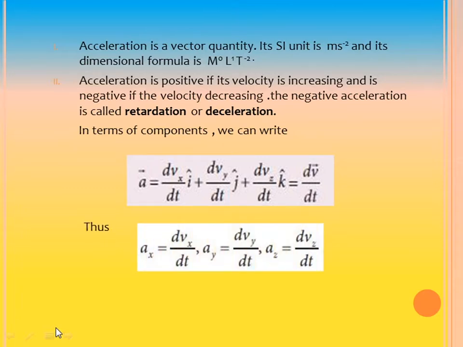Thus, here this dvx by dt is nothing but the x component of acceleration, that is ax. Similarly, ay is equal to dvy by dt and az is equal to dvz by dt, are the components of instantaneous acceleration. So, which are the components? ax, ay and az.